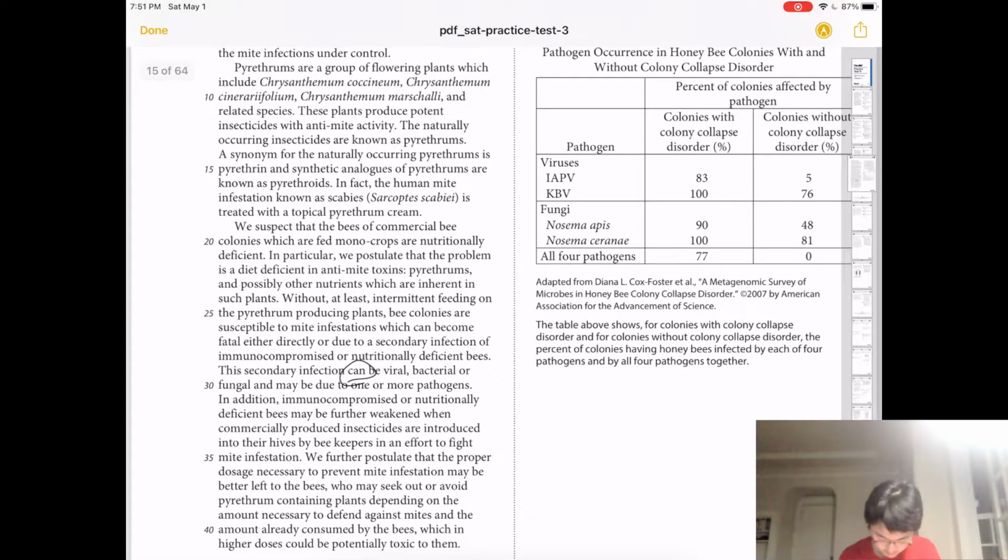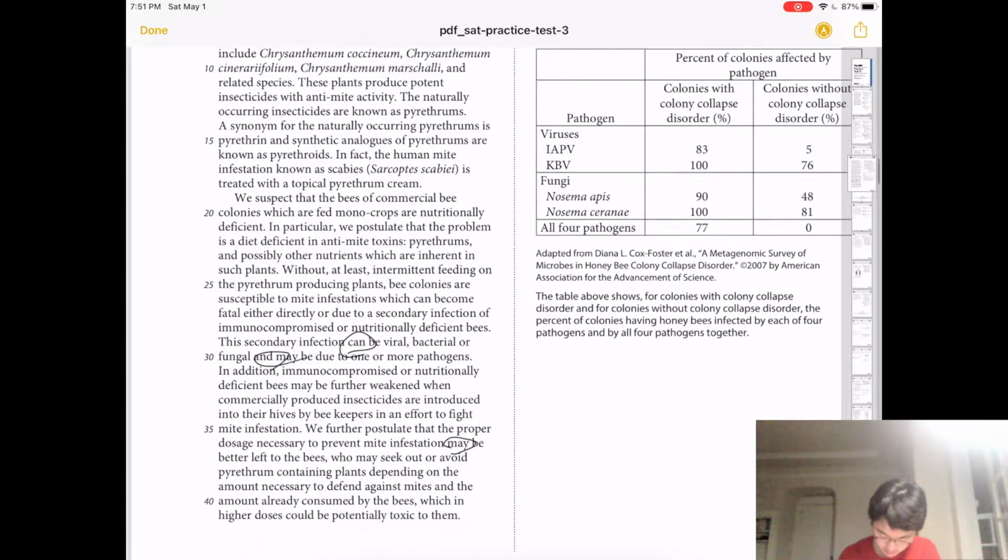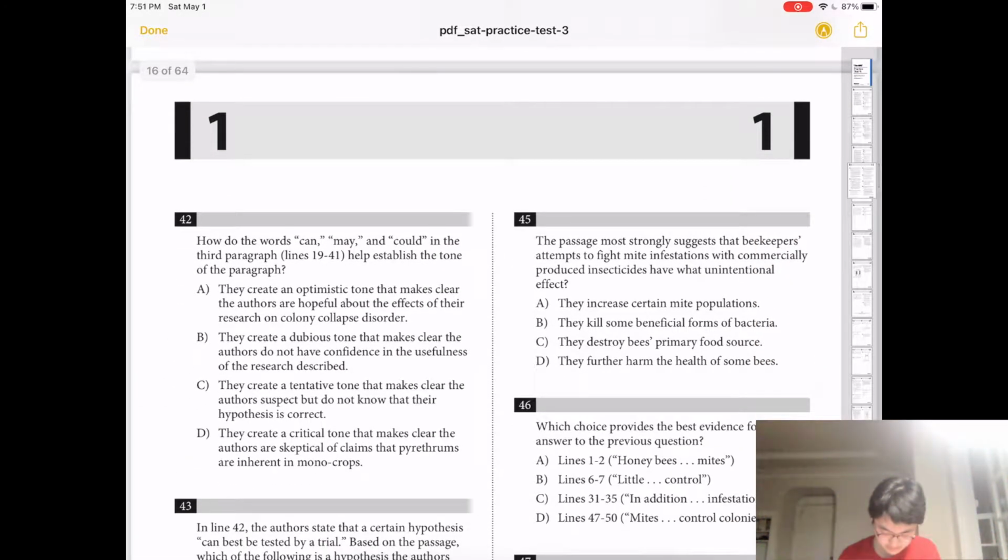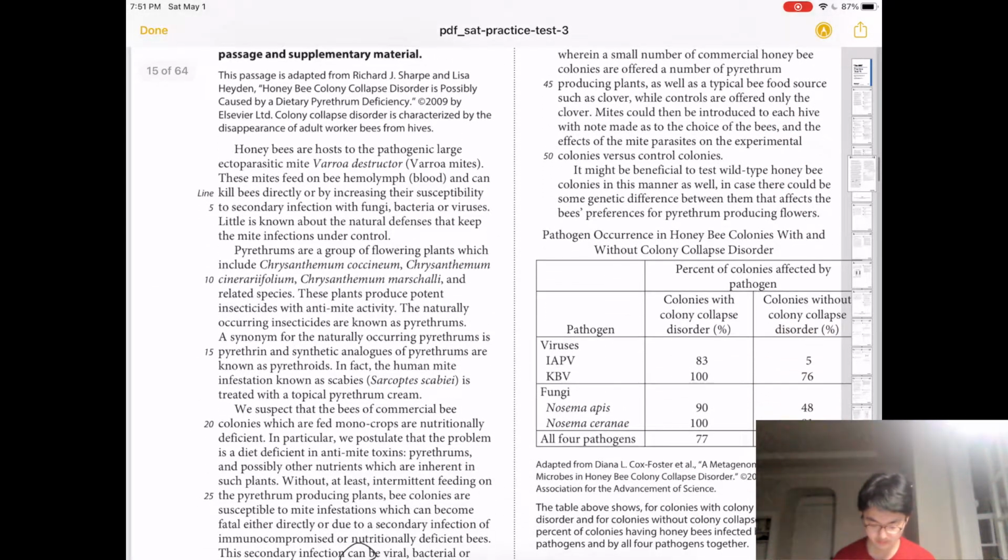Can be viral, may be due, may. Okay. So this part, it's before the author actually knows that this is true, right? It says the author suspects that this is happening.